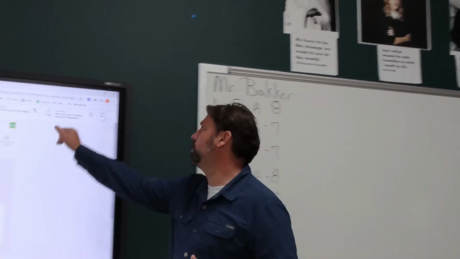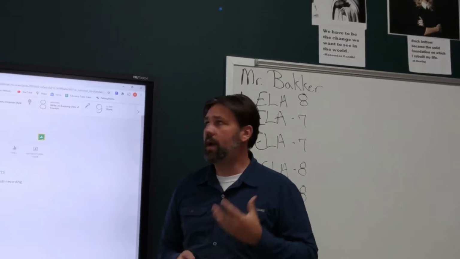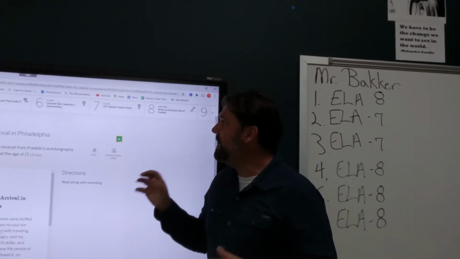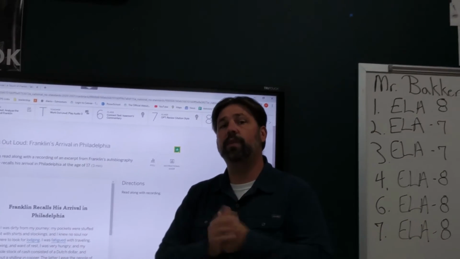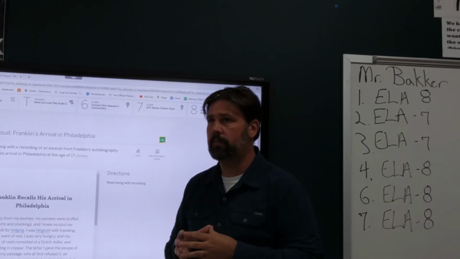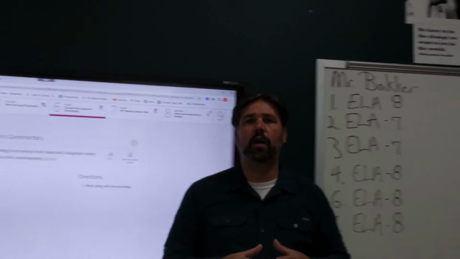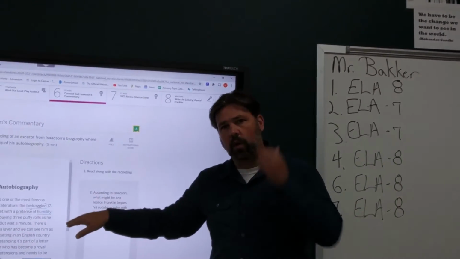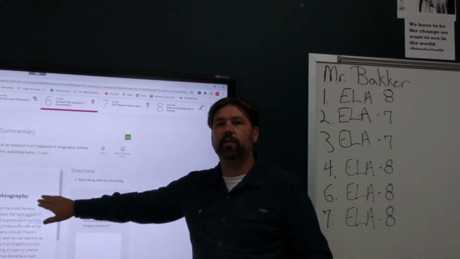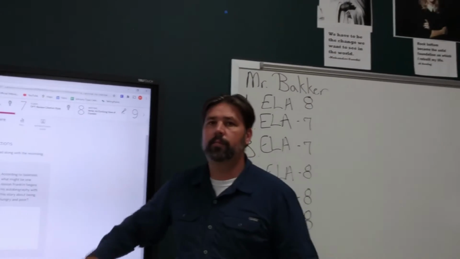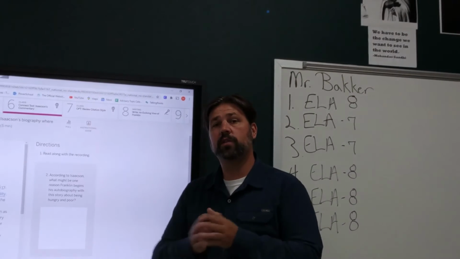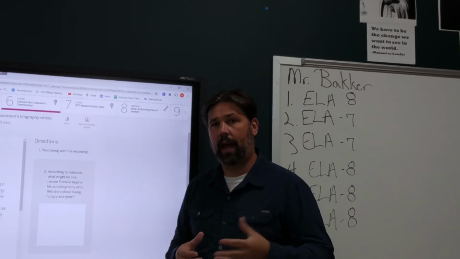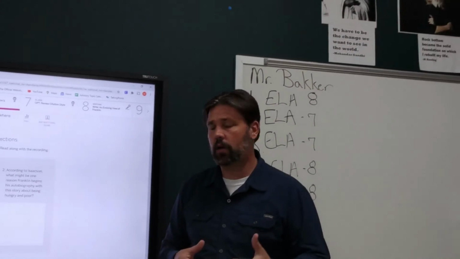That's the whole point of this lesson that we're talking about: Ben Franklin, writing his autobiography, has these assertions about himself. But Isaacson has different things that he's saying through research, through confirmed third-party reports. And so when you go here to number 6, and we're talking about Isaacson's commentary on Ben Franklin, I like this little article, and I recommend you read it because it gives a different perspective on Ben Franklin's arrival in Philadelphia. Again, when he runs away from home and he arrives in Philadelphia, he has that letter where he talks about how he looked, how he felt, in his autobiography.